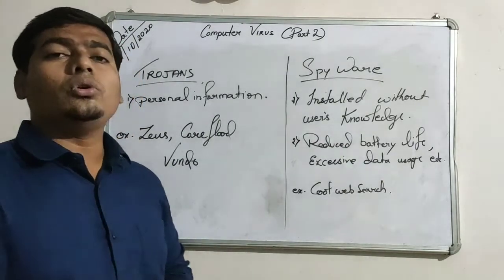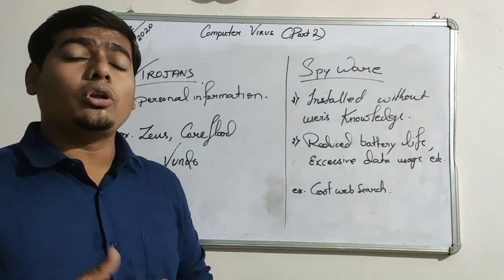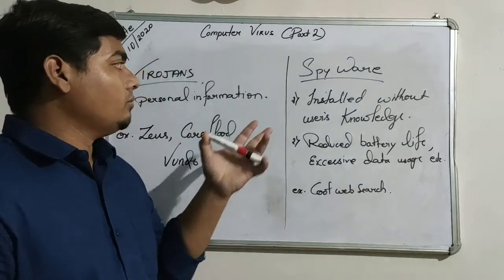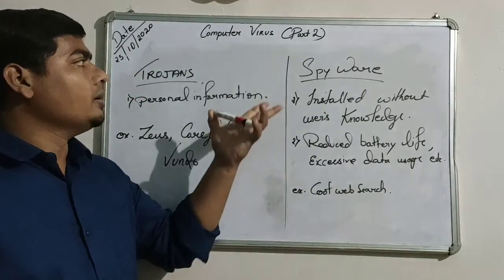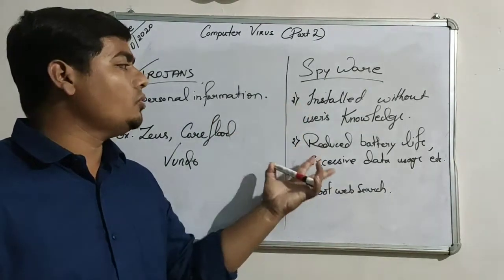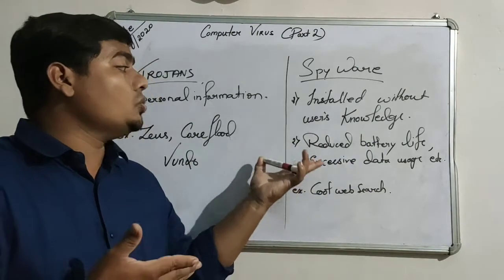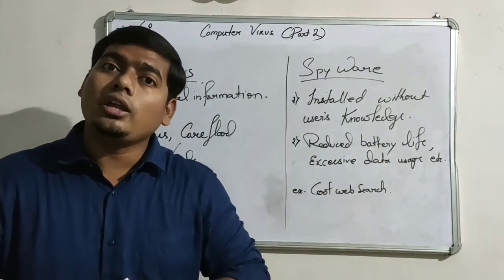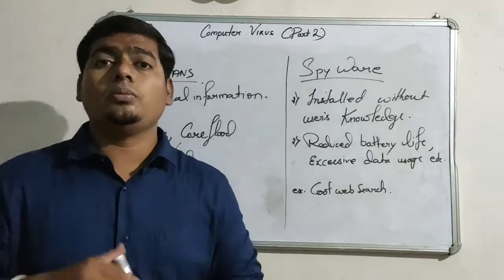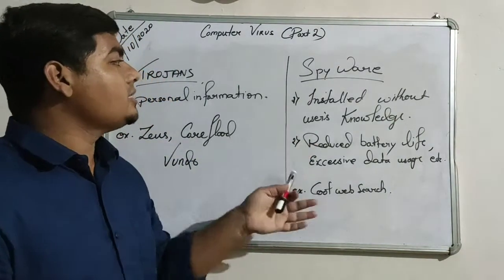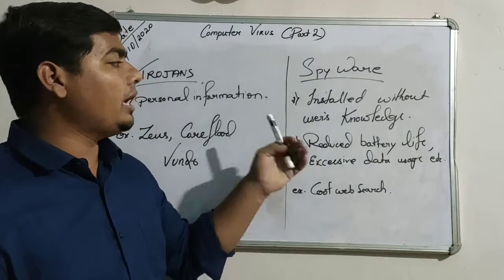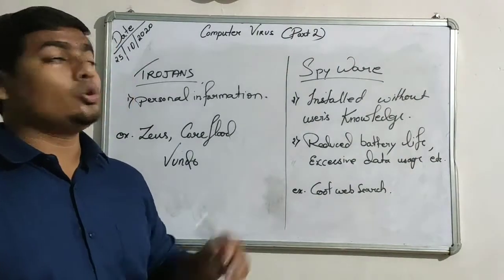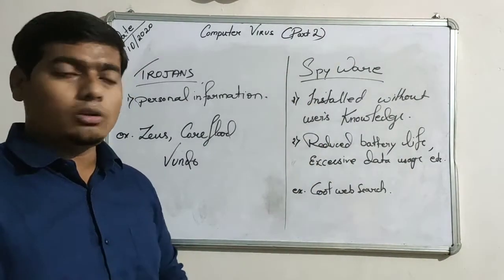So how will you get to know that something in your computer or mobile is troubling its normal functioning? Spyware slowly reduces your battery life and may cause excessive data usage. You have not used 2 GB so far, but it shows that you have already used all the 2 GB. They will steal your personal information and data by this process. So spyware is one of the silent killers also.